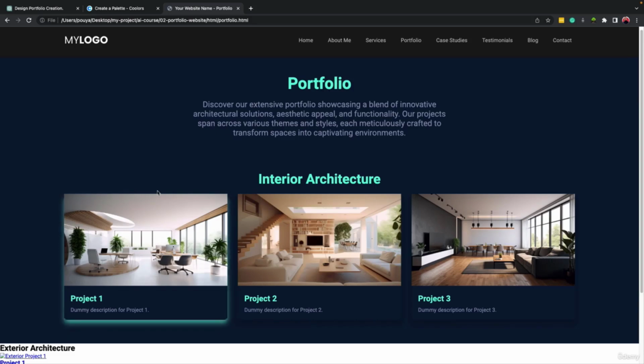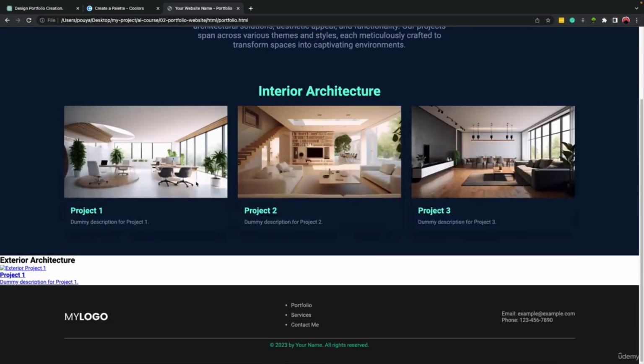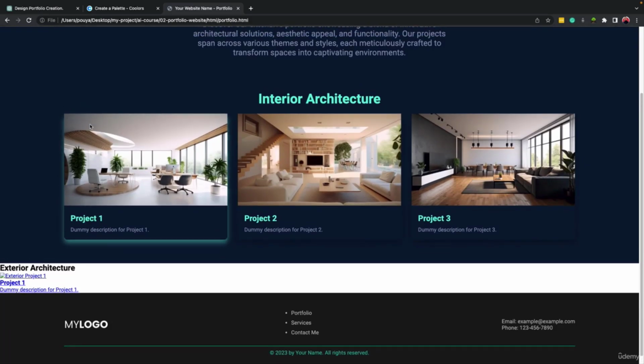Or maybe we can convert the image to a button. So whenever we hover the mouse on it, it makes it, for example, a bit darker, and we can click on it and jump into the project page, okay? So on the next lesson, we will work on the style of each project. So let's go for the next part.